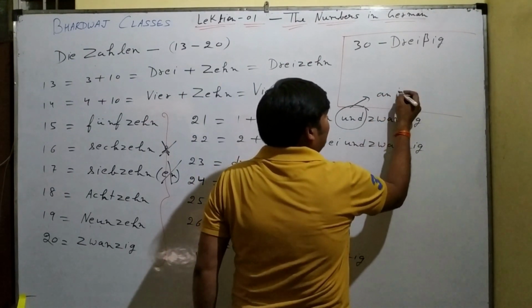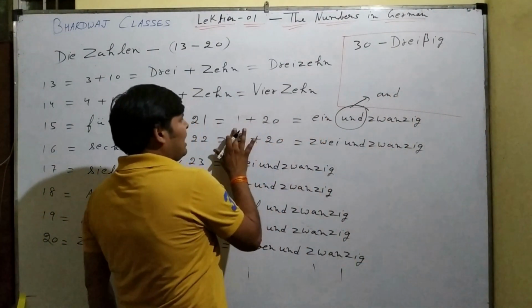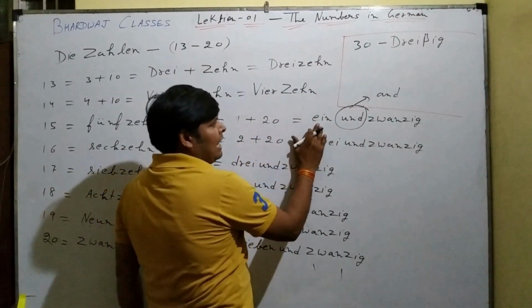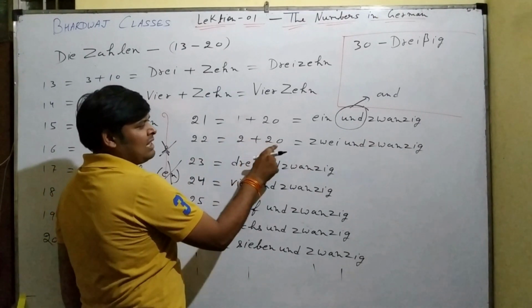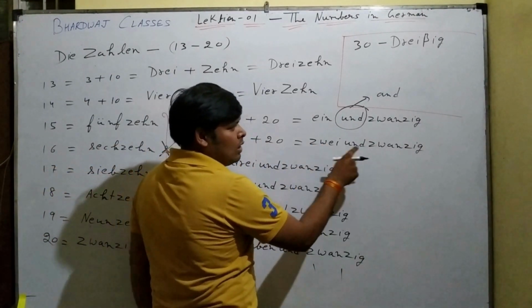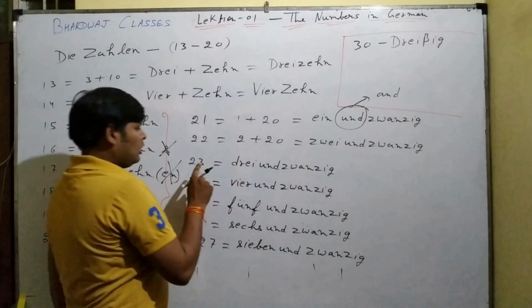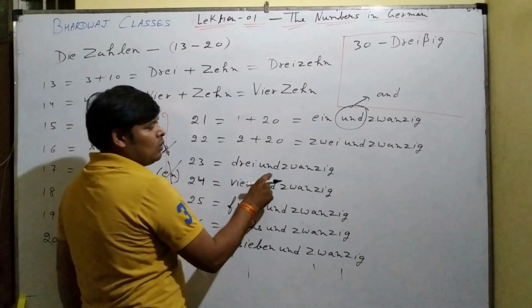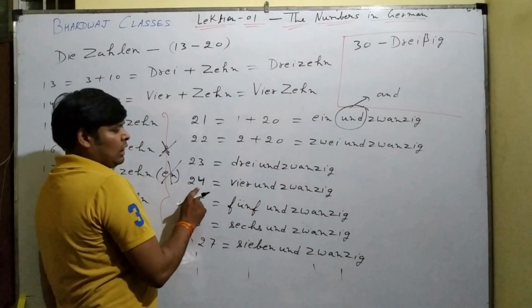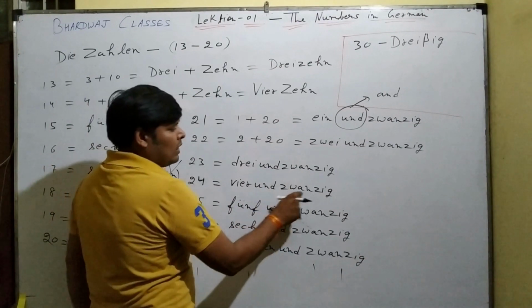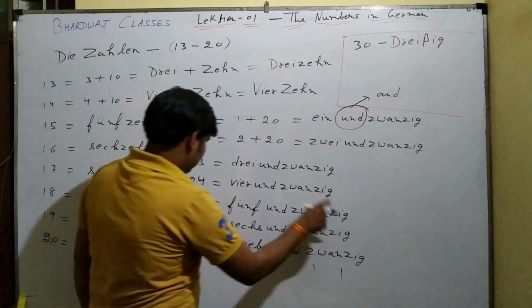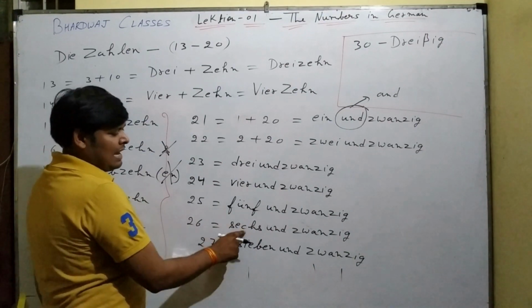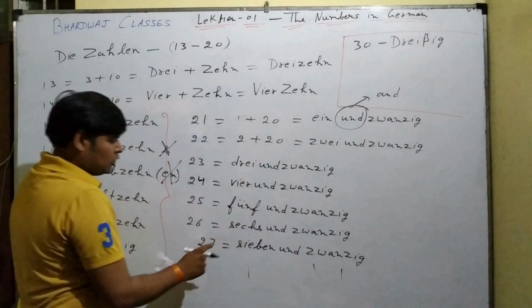So 1 plus 20, einundzwanzig. 22, 2 plus 20, zweiundzwanzig. 23, dreiundzwanzig. 24, vierundzwanzig. 25, fünfundzwanzig. 26, sechsundzwanzig.